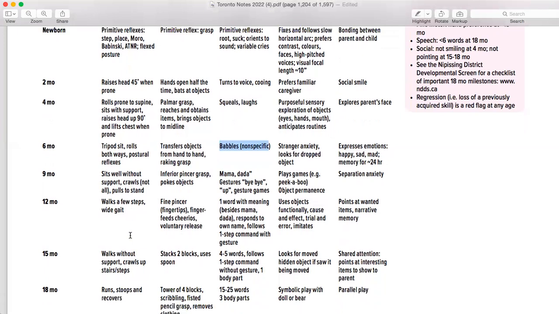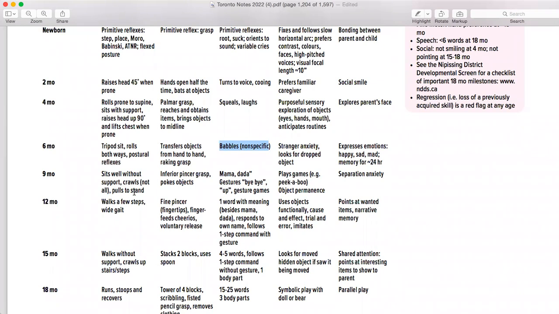Then comes the 9 month. What happened in the 9 month is basically November. Sits well without support. So basically crawls. In 9 months, in November, what happened is school starts, right? So the baby doesn't want to go to school. It's just a way, right? It's not applied anywhere, but it's just a way. Like a baby doesn't want to go to school. That's why it starts crawling.